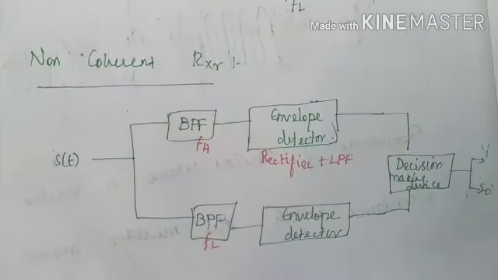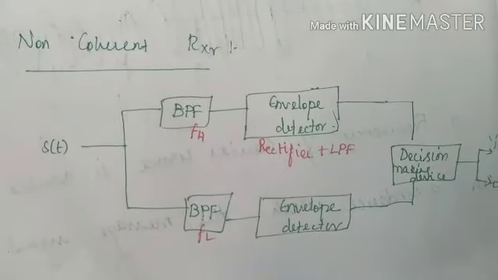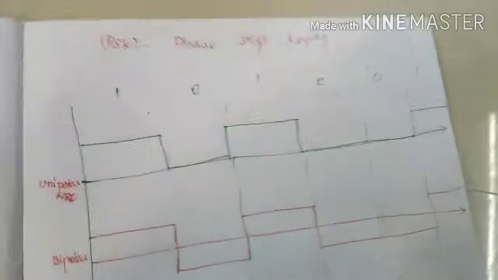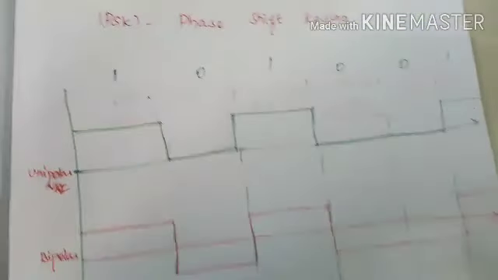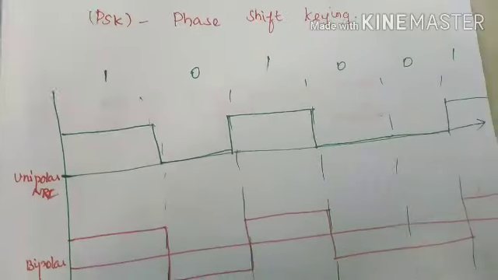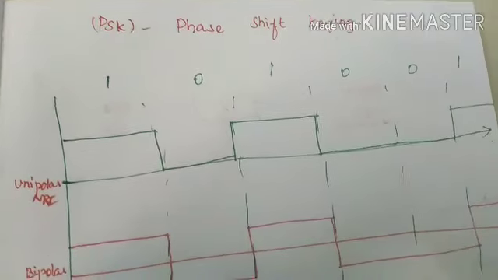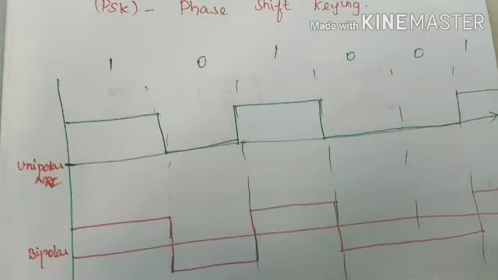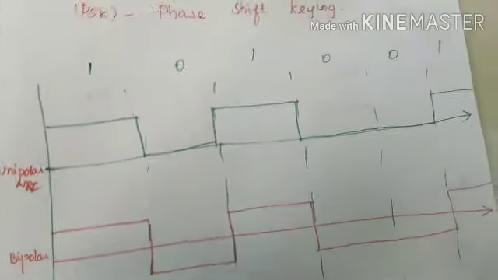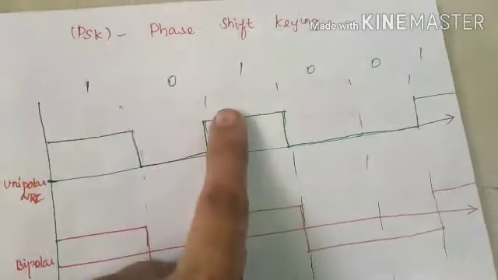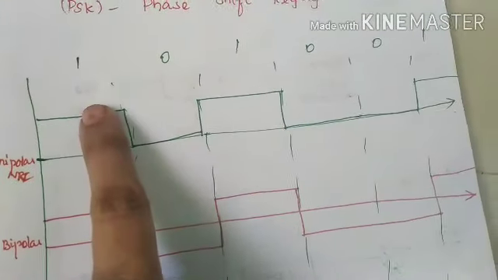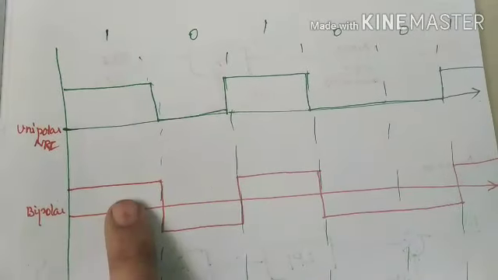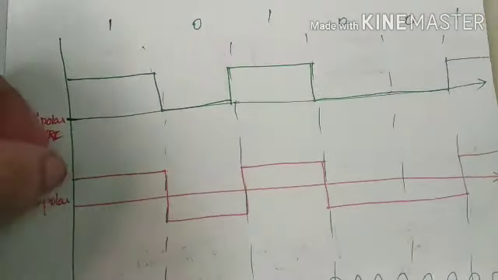These are all about frequency shift keying. Now we will see phase shift keying, that is PSK. In phase shift keying, here also we are assuming our message signal is a digital signal for the digital modulation technique. First I have considered a unipolar NRZ format message signal. It is just the normal representation of our message signal in digital form. Again, I have converted this unipolar form into a bipolar NRZ. Bipolar means there will be positive and negative values.